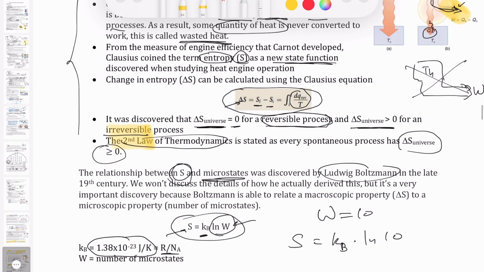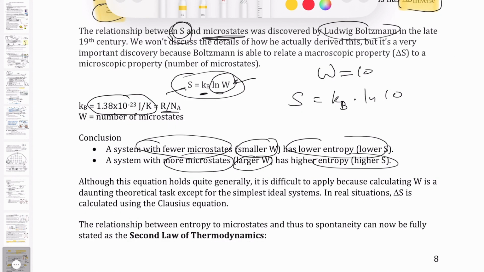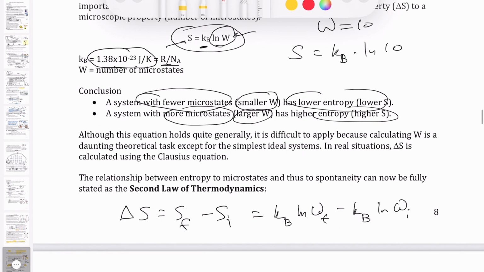Now, we just said earlier from the second law of thermodynamics that every spontaneous process is going to have a delta S of the universe that is positive. So if you relate that back to the idea of microstates, delta S is S final minus S initial. S final is the Boltzmann constant times ln of the final number of microstates, minus the Boltzmann constant times ln of the initial number of microstates. If you factor out the Boltzmann constant, all you have is ln of the final number of microstates minus ln of the initial number of microstates.